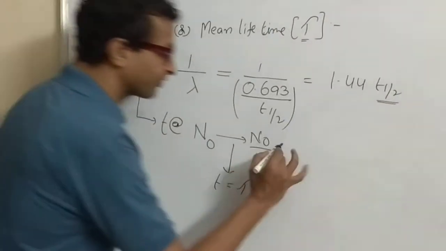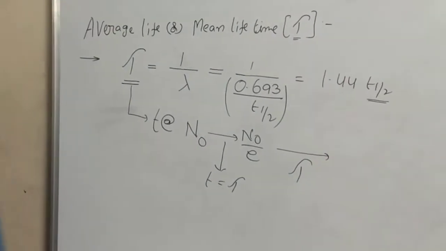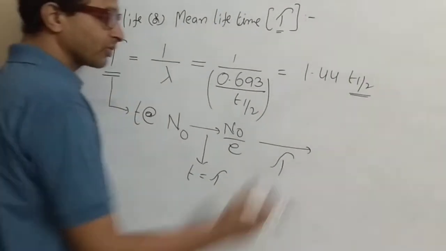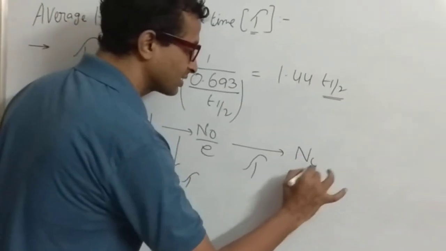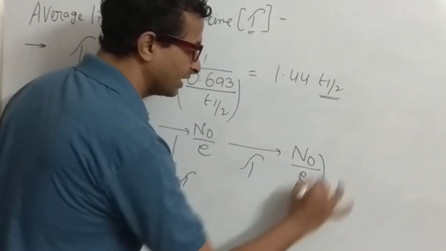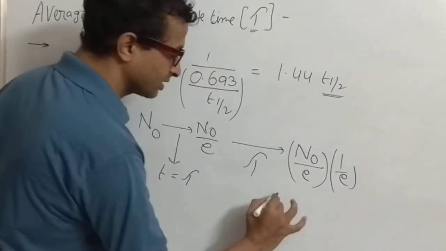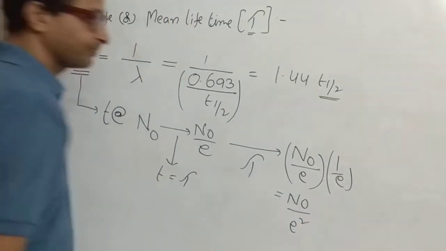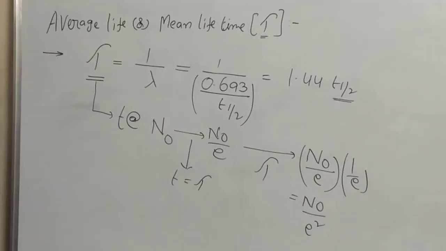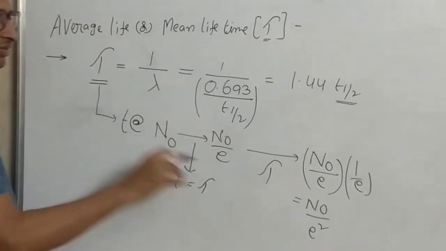Similarly, after another time interval tau, what is the number of nuclei remaining? This is n0 by e multiplied with 1 by e, so this will be equal to n0 upon e square. So this relation is very important.